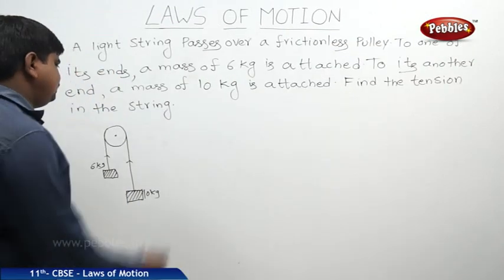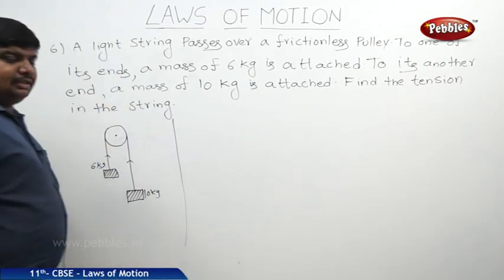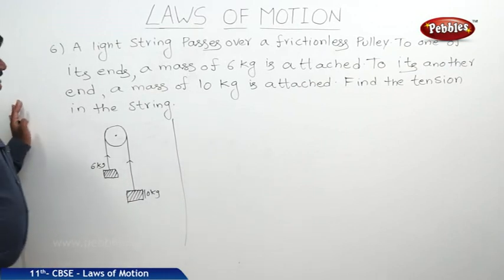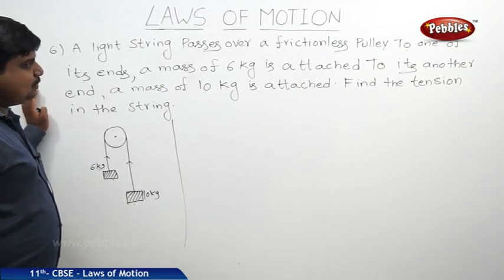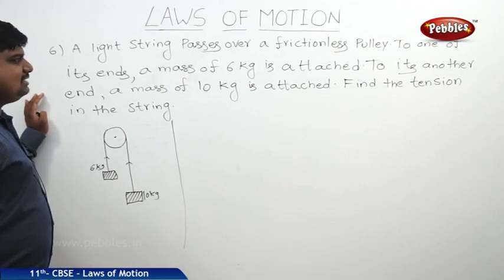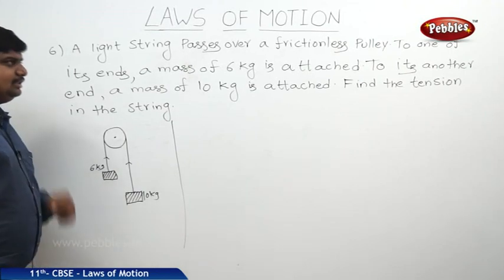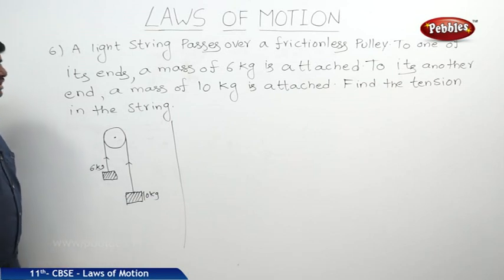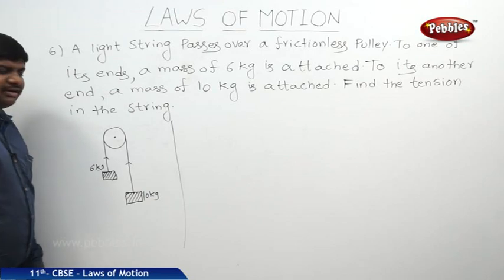The next problem is based on the same concept. The problem is: a light string passes over a frictionless pulley. To one of its ends, a mass of 6 kg is attached. To its other end, a mass of 10 kg is attached. Find the tension in the string.